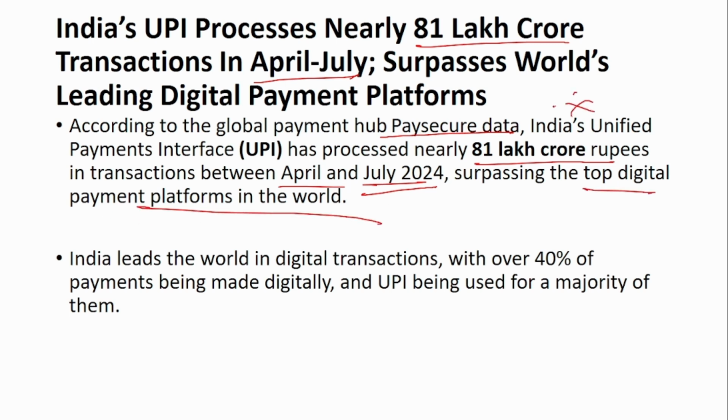This is a very good point that can be used in the descriptive writing. India leads the world in digital transactions with over 40% of the payment being made digitally and UPI being used for majority of them. So remember here the value is 81 lakh crore rupees in transactions between April and July 2024.